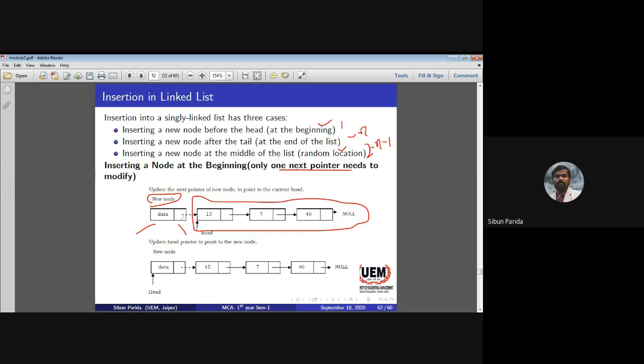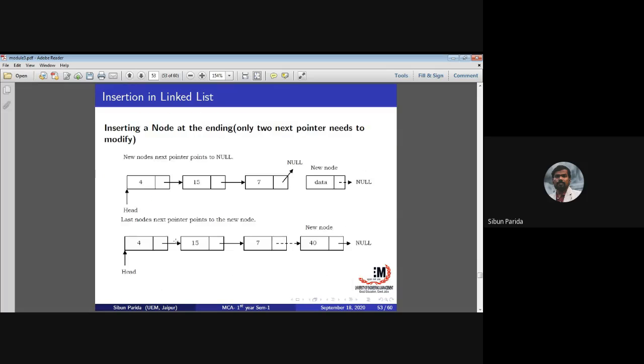The new node's next first has to connect to the linked list, meaning at the beginning. So the new node's next first establishes a connection to the first node, where the head pointer is pointing. And then the head pointer is updated to the new node. Am I clear on the concept? Yes, sir. Okay.